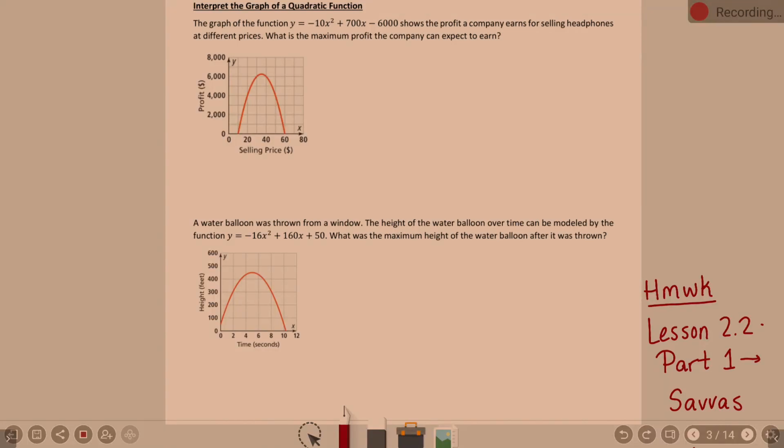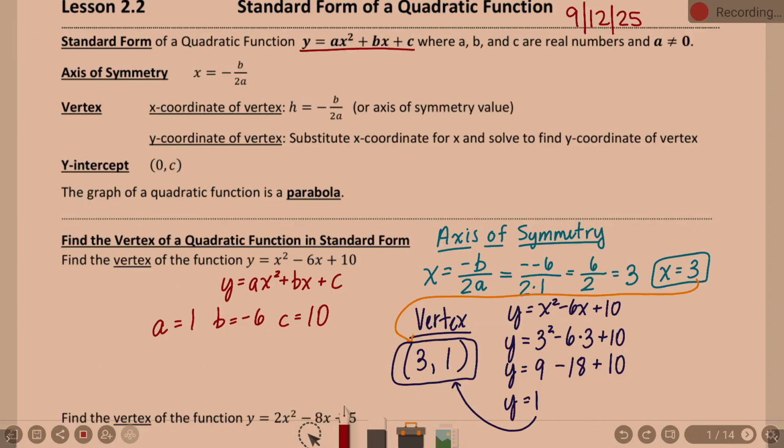We are picking back up for the last two problems in lesson 2.2 part 1. And remember, I don't have all my slides up here still, but I have the basics. Standard form, ax squared plus bx plus c, right? So we don't just know the vertex by looking. We have to use the axis of symmetry formula, x equals negative b over 2a. And then we have to be able to find the vertex. So once you know your x-coordinate, plug it in to find your y-coordinate.